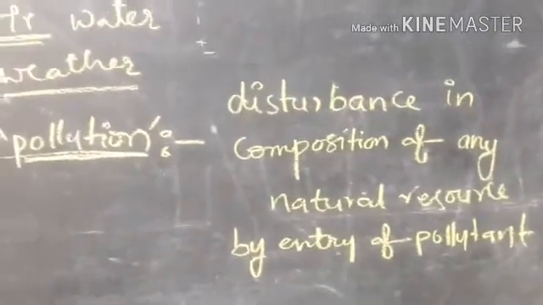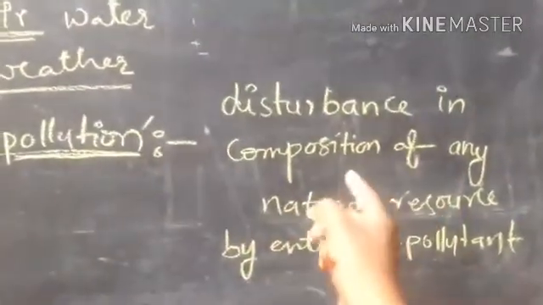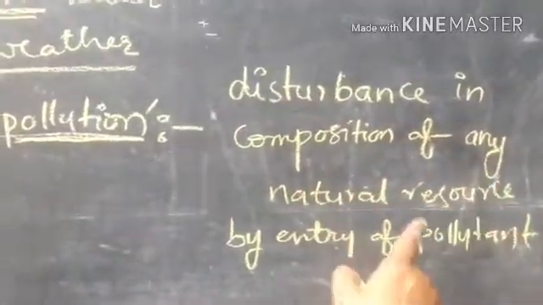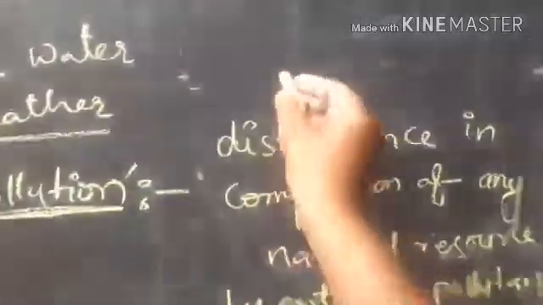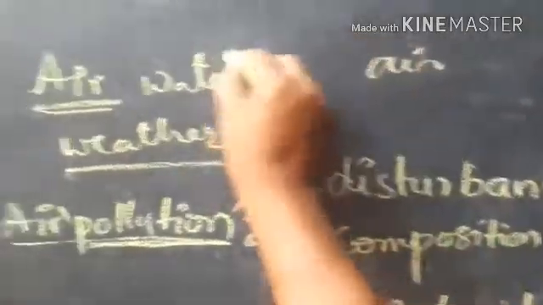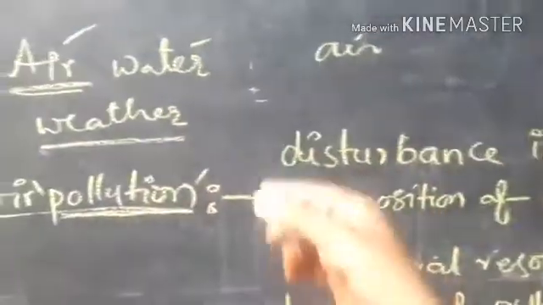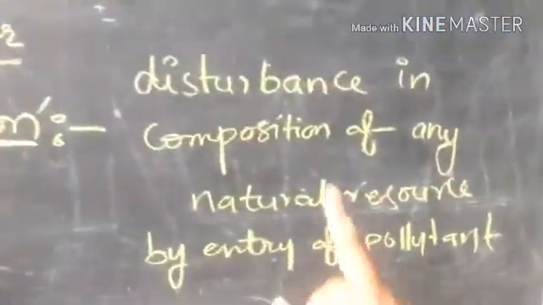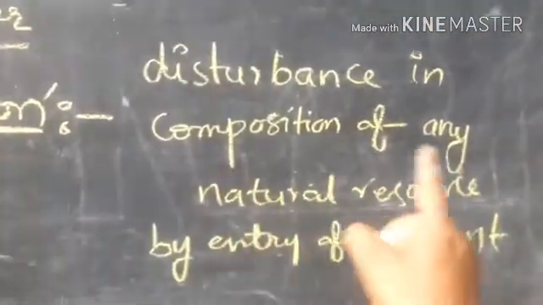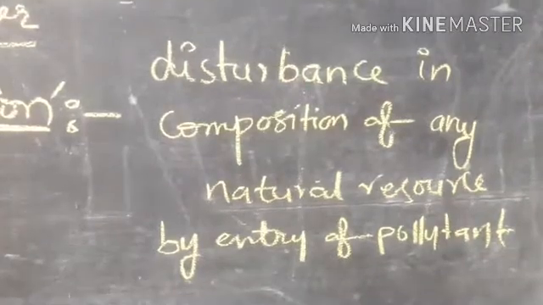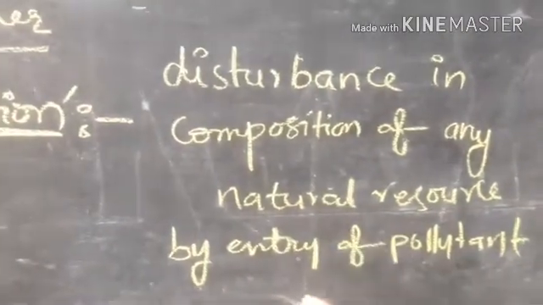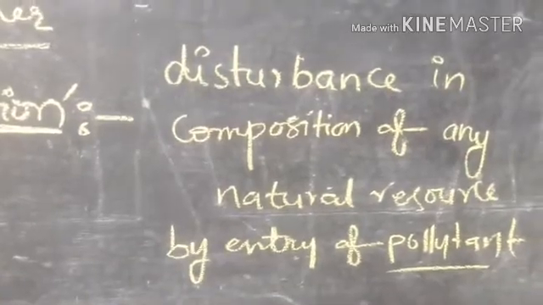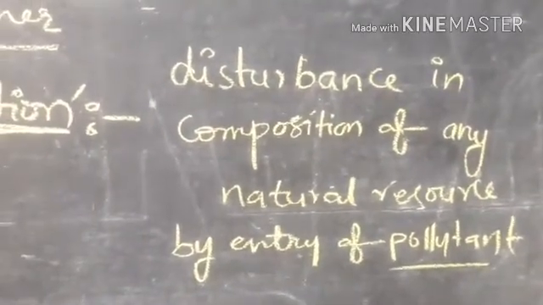So what did you understand from this definition? क्या समझ में आया आपको? Disturbance in the composition of any natural resource. We know that natural resources are air, water, forest, and land. If there is any disturbance in the composition of a natural resource, by whom? By the entry of pollutants, it is called pollution.